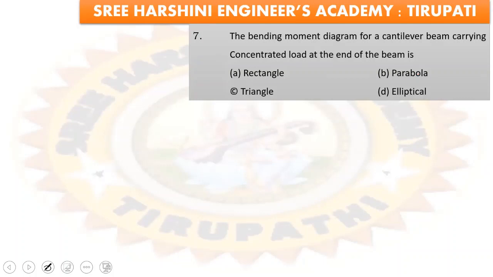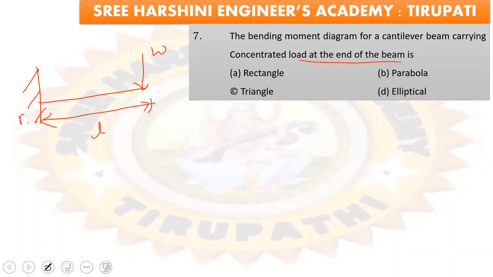Next, the bending moment diagram for a cantilever beam carrying a concentrated load at the end of the beam. This is the cantilever beam carrying point load W, and this is the length L. For your reference, I have already uploaded one lecture regarding shear force and bending moment. Go through our channel and watch the lecture, and you will get clarity about shear force and bending moment.